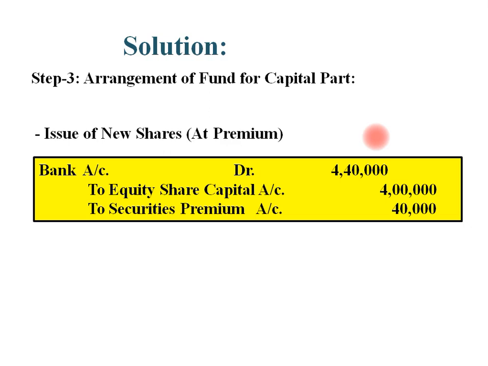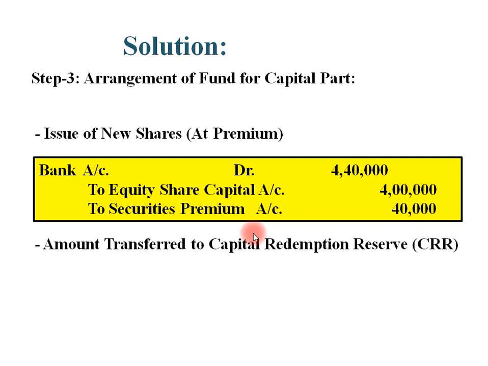So journal entry, bank account debited 4,40,000 to equity share capital account 4 lakhs, to securities premium, earlier it was known as share premium, securities premium account 40,000. So first part, that is fresh issue, is over with this journal entry.